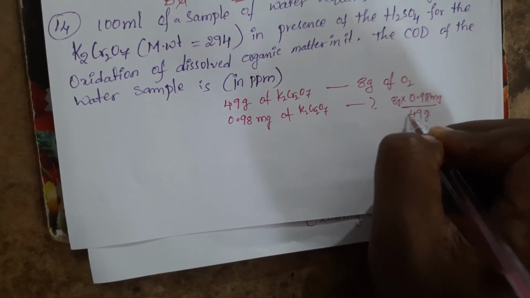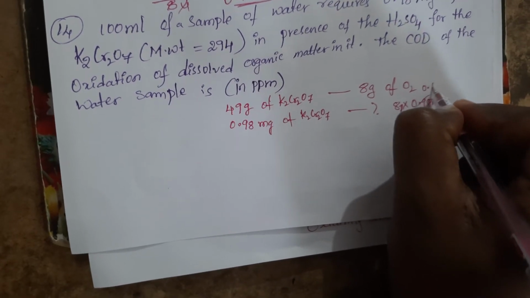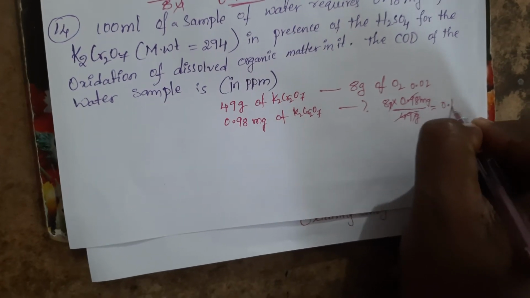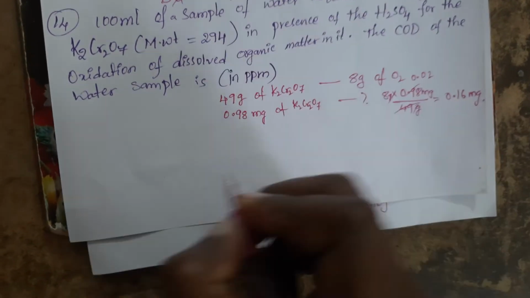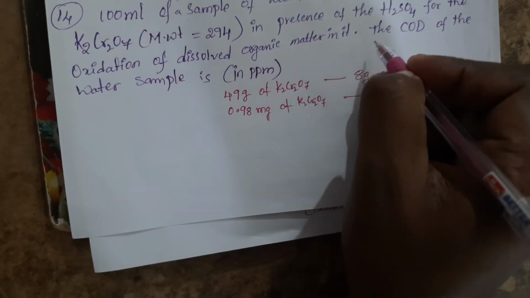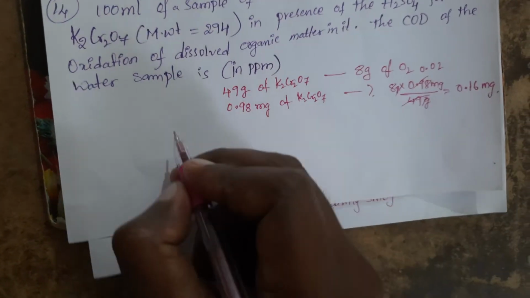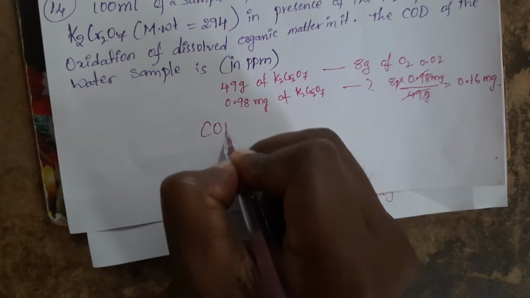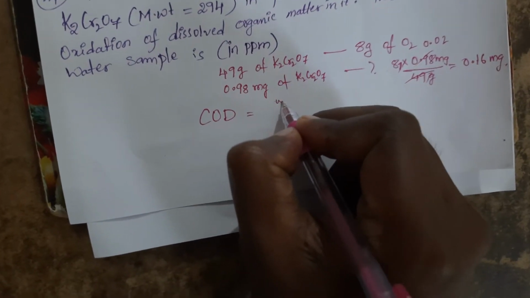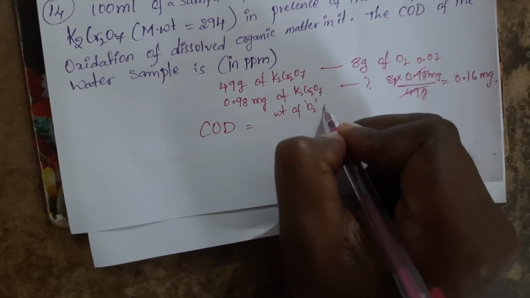These two will cancel out, so gram gets cancelled, milligram it will be 0.02. It is 8 into 0.02, which is nothing but 0.16 milligrams. Now in this case, in presence of sulfuric acid, in the water sample of 100 ml, COD will be calculated in terms of milligrams, that is weight of oxygen in milligrams